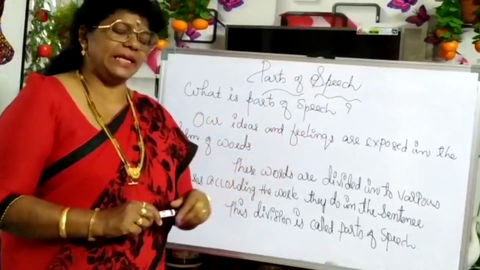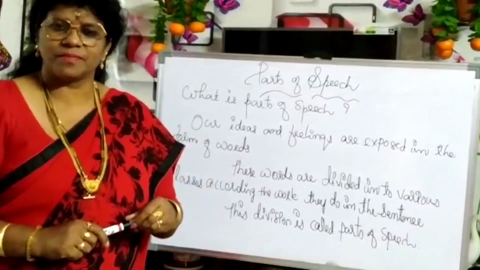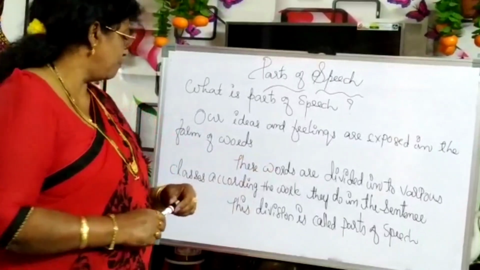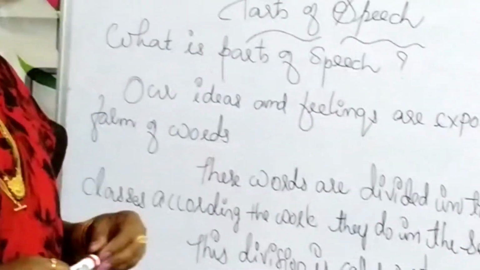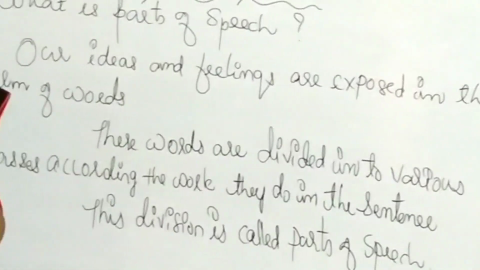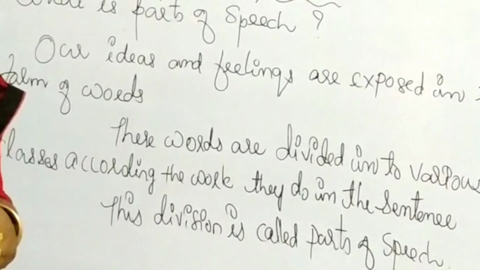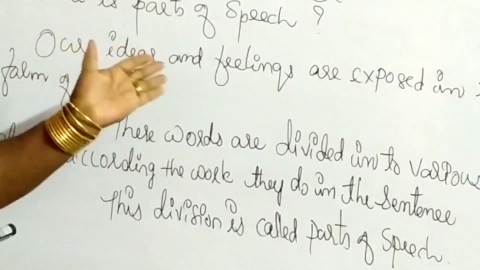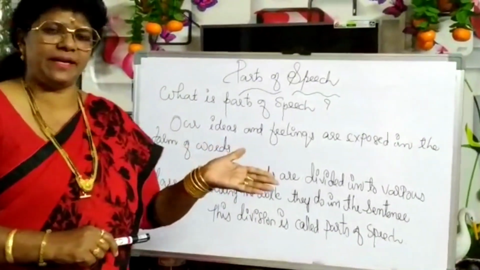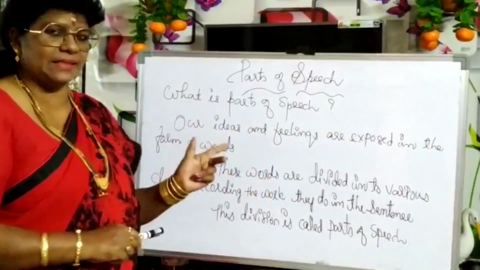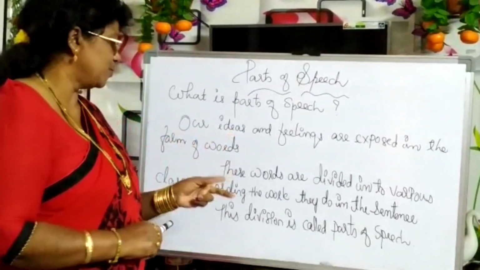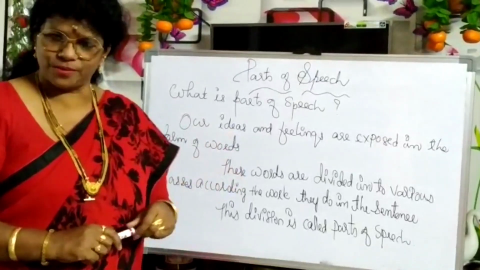Our ideas and feelings are exposed in the form of words. And these words are divided into various classes according to the work they do in a sentence. That division is called parts of speech. Now we understood. Okay?